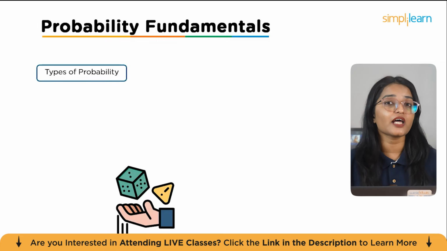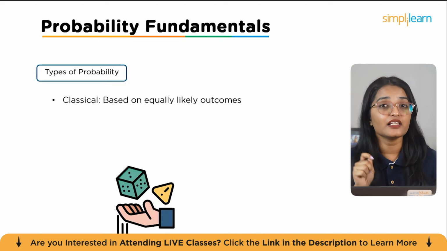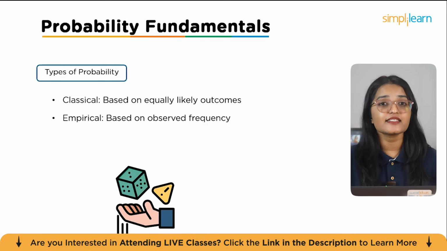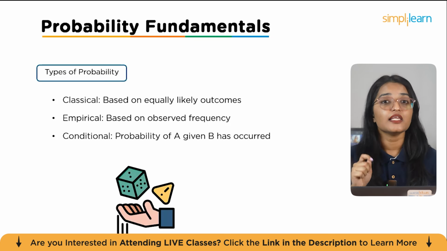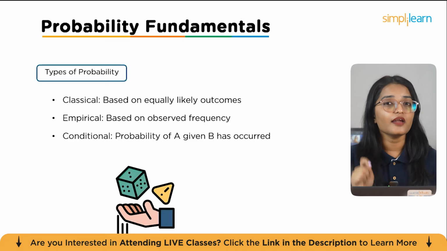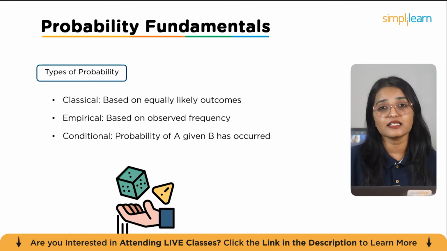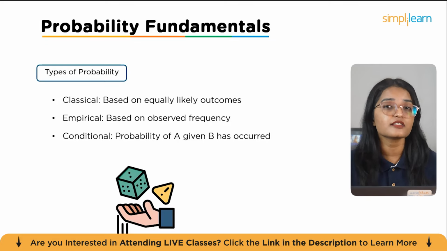Now, let's look at the different types of probability. First, there's classical probability. This is based on equally likely outcomes, such as flipping a fair coin or rolling a balanced die. Next, empirical probability, which relies on observed frequency. It's calculated from actual data, such as the proportion of rainy days over the past month. Let's say, for example, the probability of it raining today given that it's cloudy. Understanding these 3 types helps us choose the right approach for different situations, whether we are predicting outcomes, analyzing data, or making decisions under uncertainty.